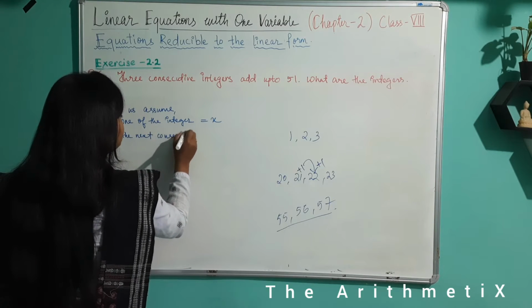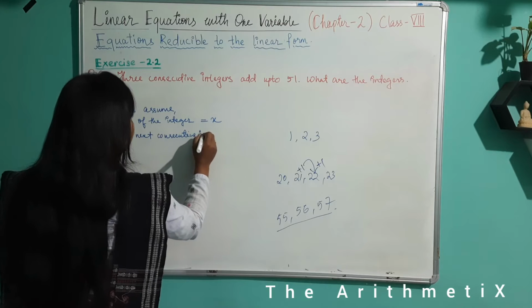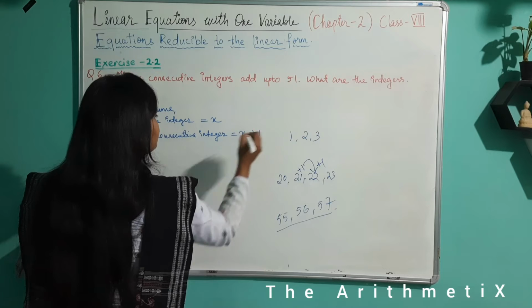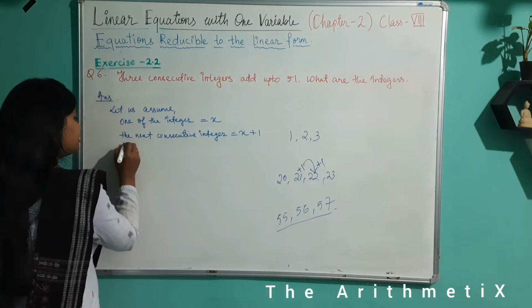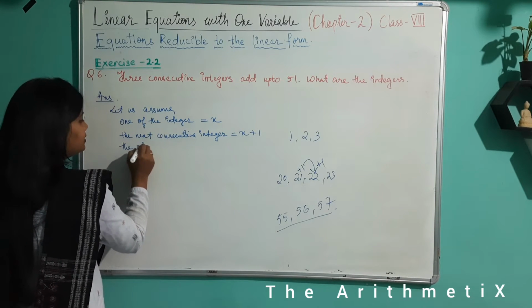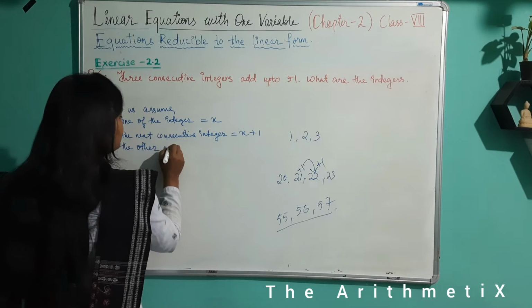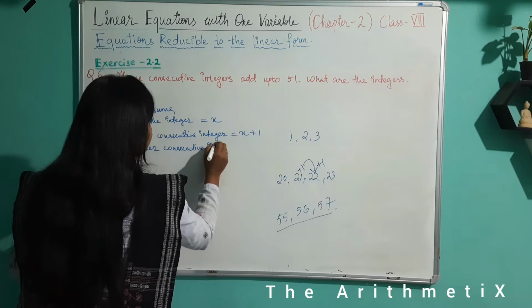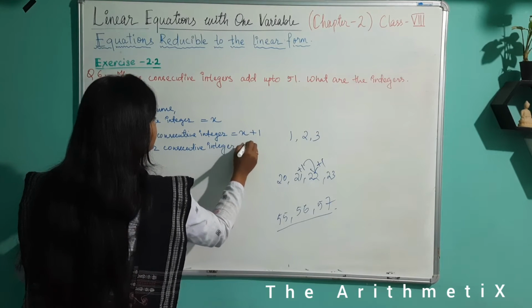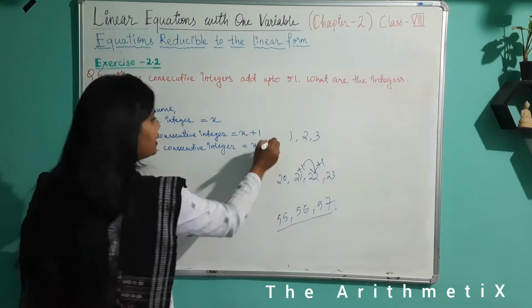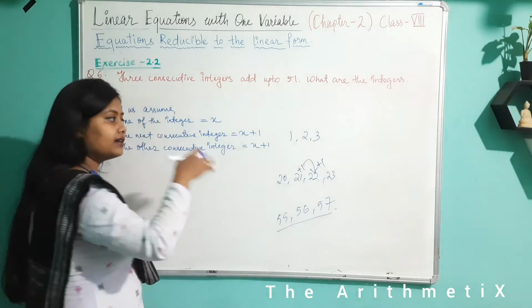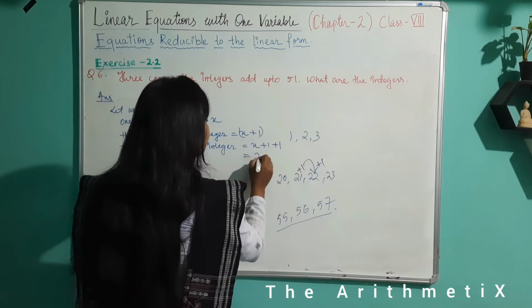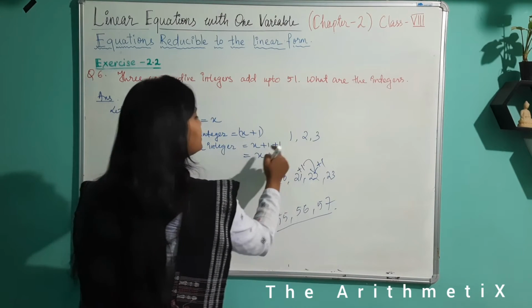Then the last consecutive integer: to this integer we add another 1, that is x plus 2, since 1 plus 1 is 2.